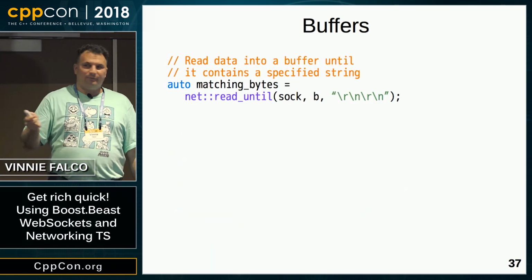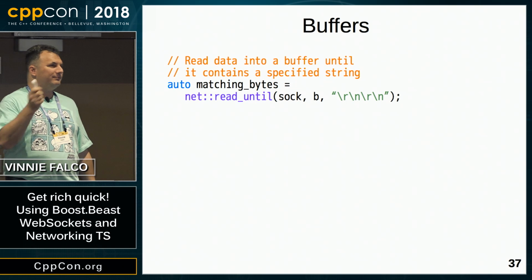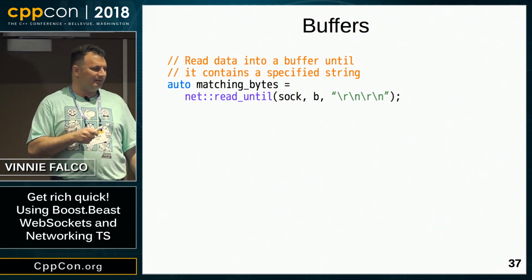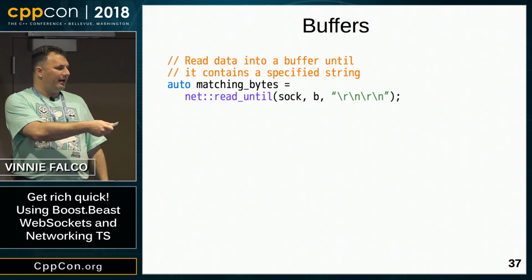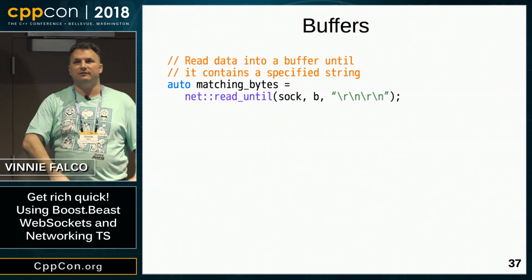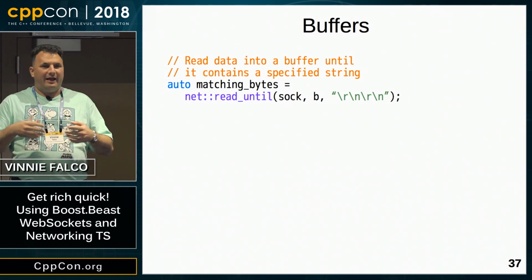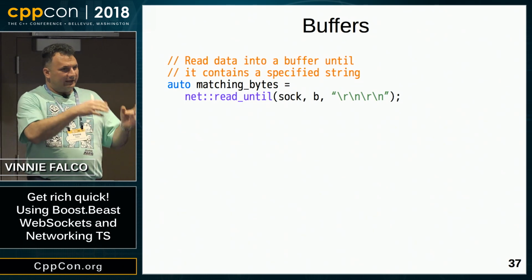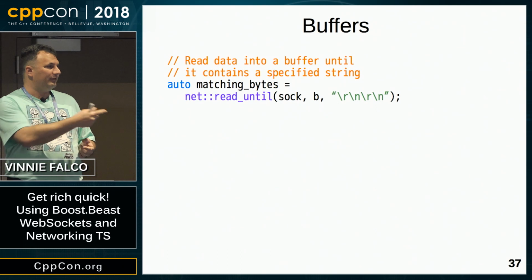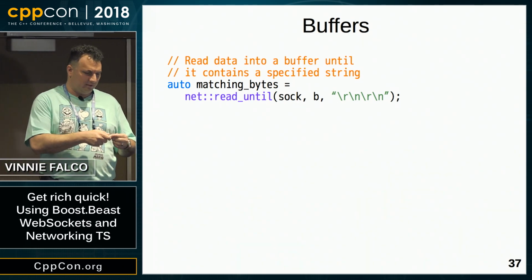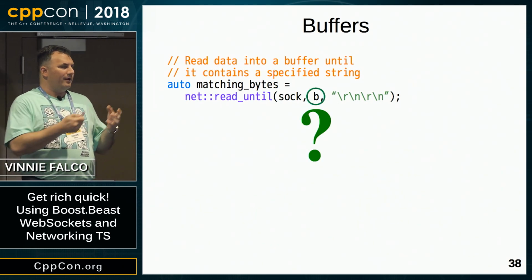So those buffer sequences are nice, but sometimes we need something a little bit different. Here's a function called ReadUntil, which we're calling. This function is a Networking TS function which will read from the socket, and it'll store the data in our buffers until it finds a certain pattern. In this case, a double carriage return line feed. So what's the type of B?